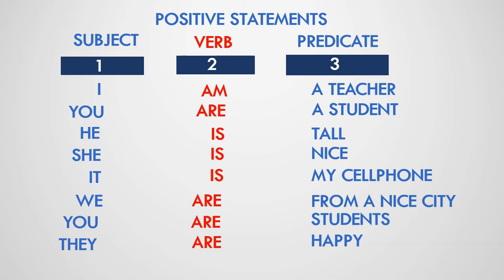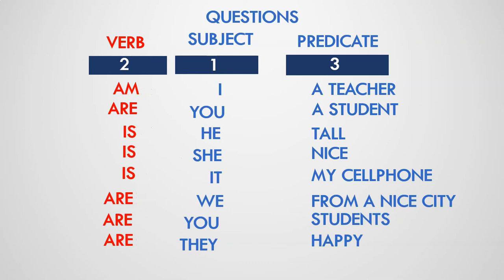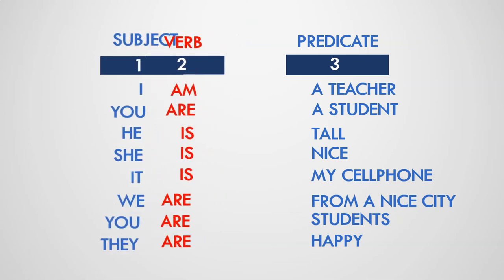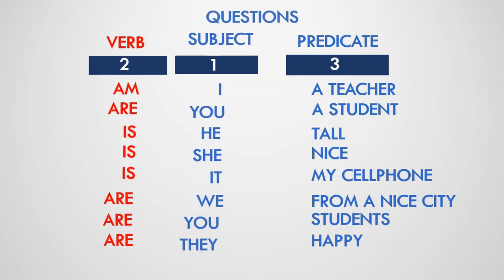Once we know how to form a positive statement, we can ask questions easily. The only thing that we need to do is switch the verb position and put it in front. So from a positive statement to a question, we only switch the verb position and add a question mark at the end.